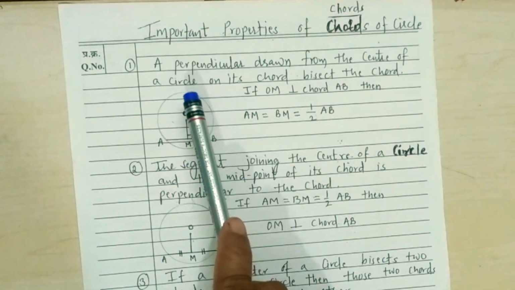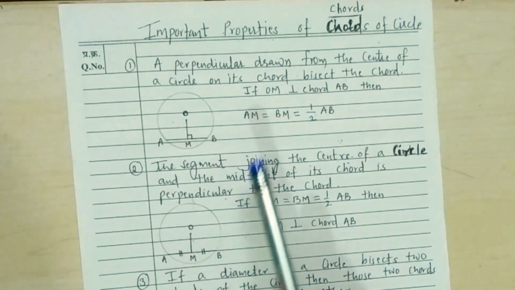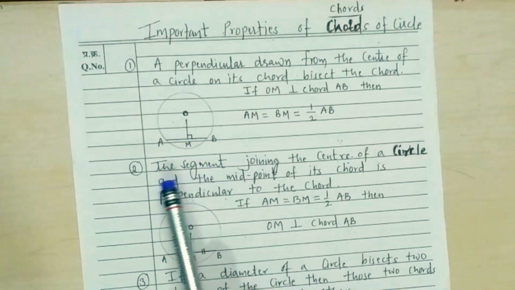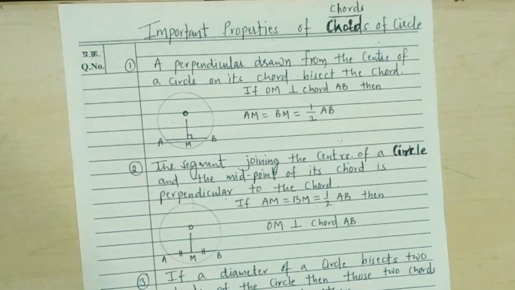First property: a perpendicular drawn from the center of a circle on its chord bisects the chord. If OM is the perpendicular to chord AB, then AM is equal to BM is equal to 1/2 AB. Second property: the segment joining the center of the circle and the midpoint of its chord is perpendicular to the chord. So if AM is equal to MB is equal to 1/2 AB, then OM is perpendicular to AB.